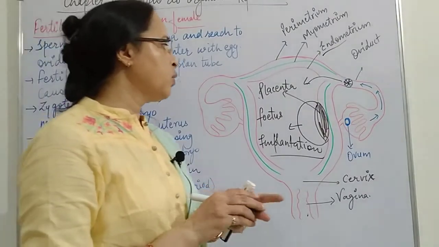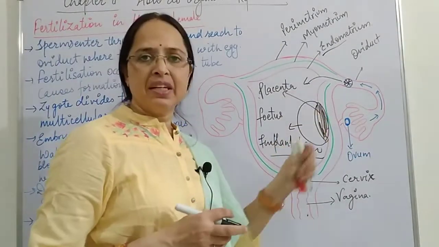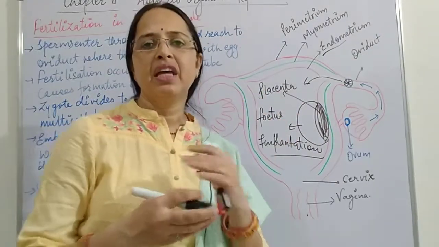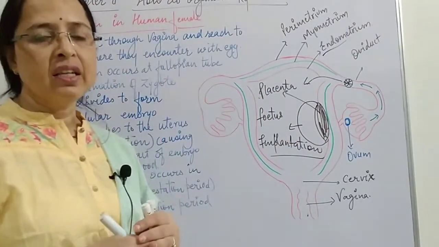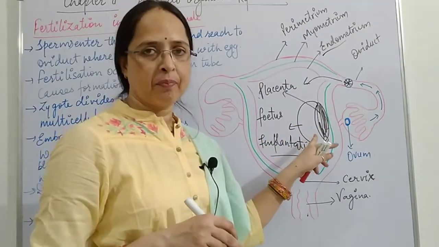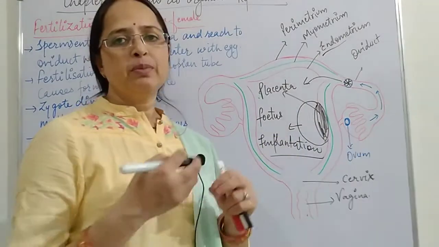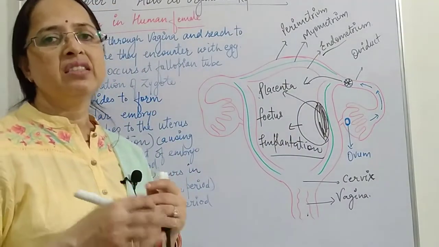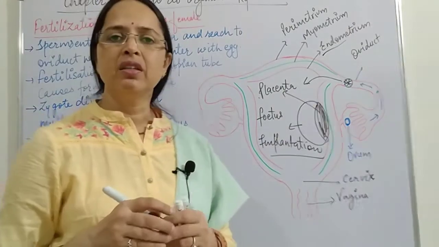Because the placenta is formed, it will allow the exchange of materials, gases and food components to the fetus. The fetus will absorb the nutrients, and the wastes which are produced are released back into the mother's blood.